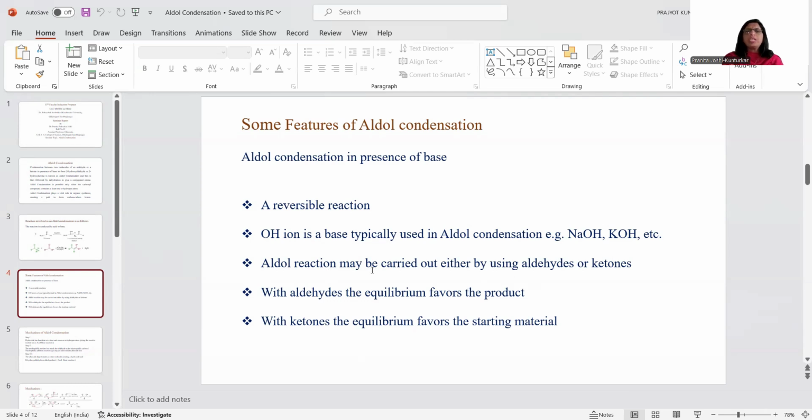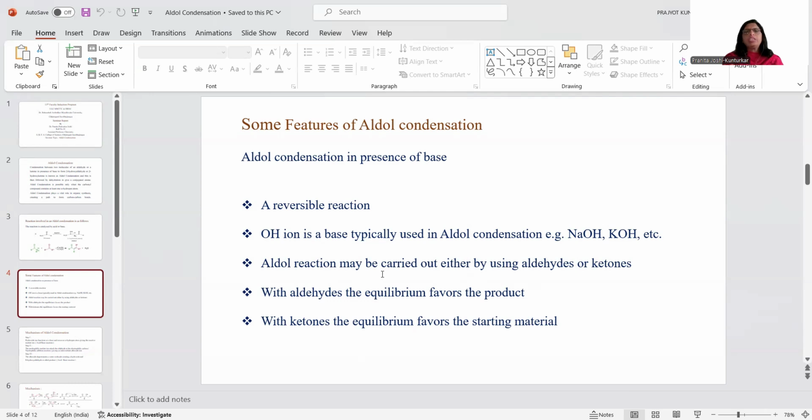The reaction may be carried out between two aldehydes, or between two ketones, or sometimes by using one aldehyde or ketone.